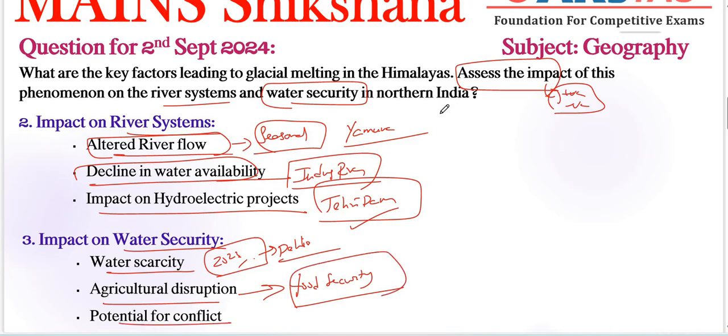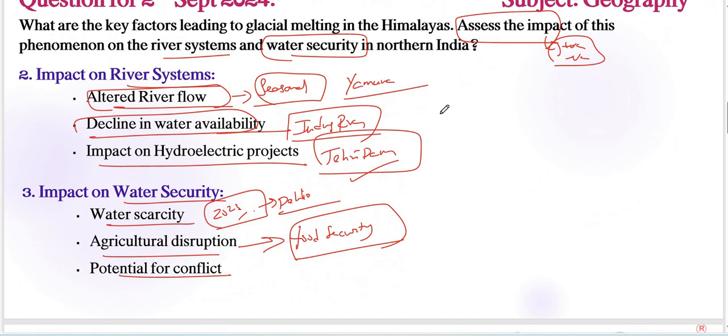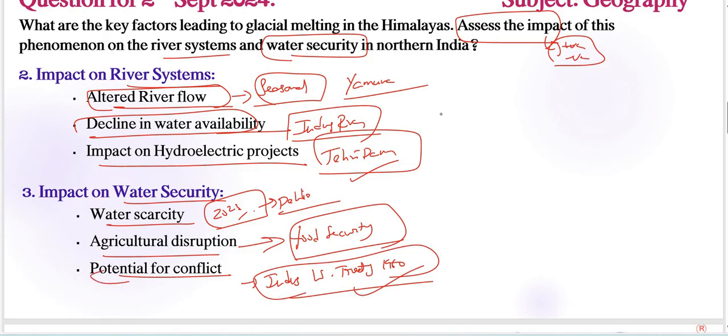Next, potential for conflict, another very important point related to our impact on water security. What is its impact? Glacial melting impact, right? So potential for conflict here. For example, we have already included in the keyword section the Indus Water Treaty, right? So 1960, very important. Here in 2024, tensions between India and Pakistan flared up again over the reduced flow of the Indus River, leading to calls for renegotiating this particular treaty, right? That needs to be included here.